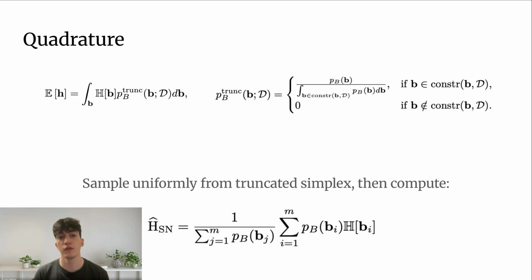For this technique, we use the uniform distribution over the truncated simplex as a proposal distribution. We do this because it's very easy to sample from this kind of distribution. And we then work out the right weights so that the method converges to the true value in the limit of many samples. The formula is shown on the slide, and over to you, Kamil.